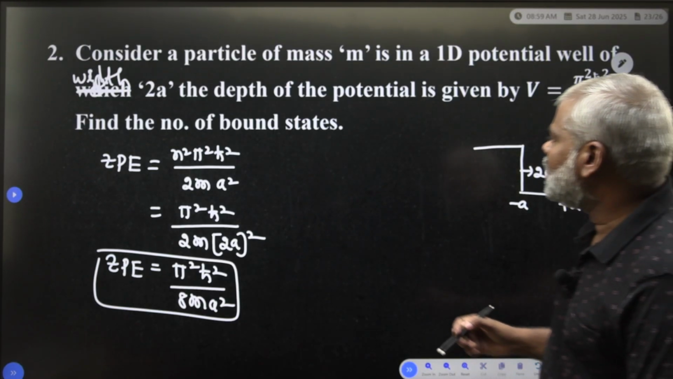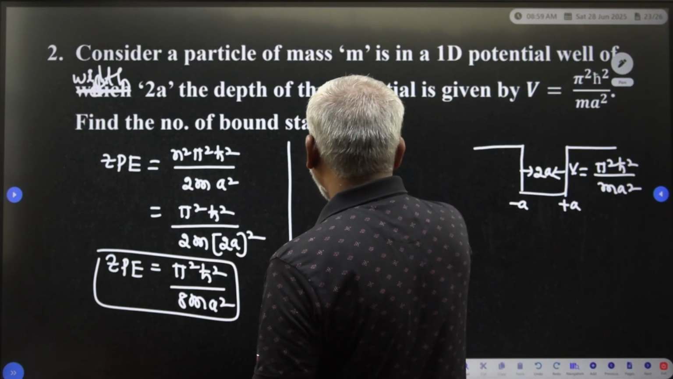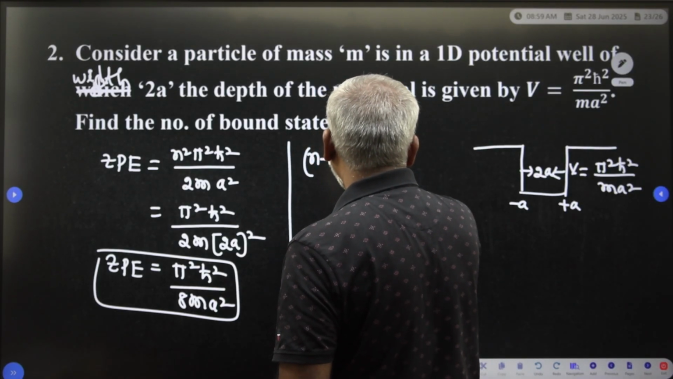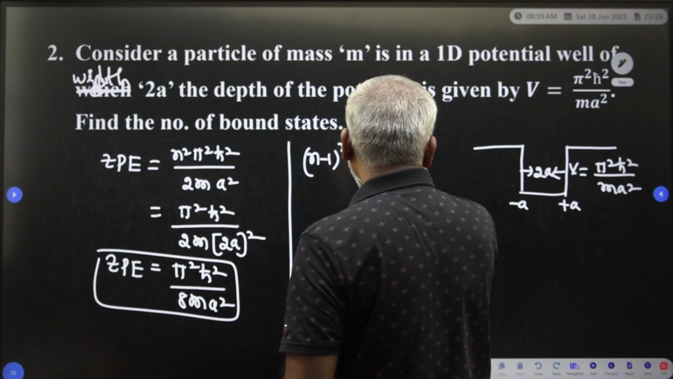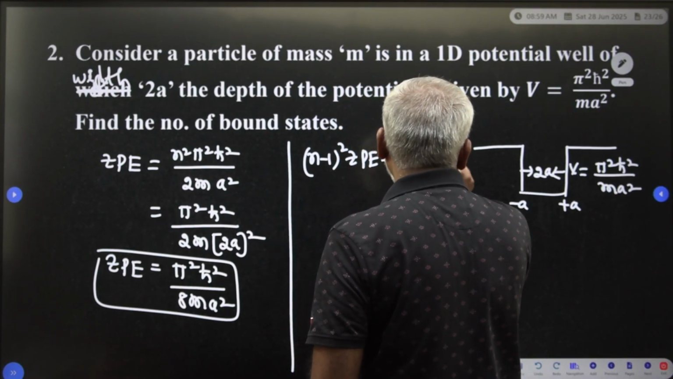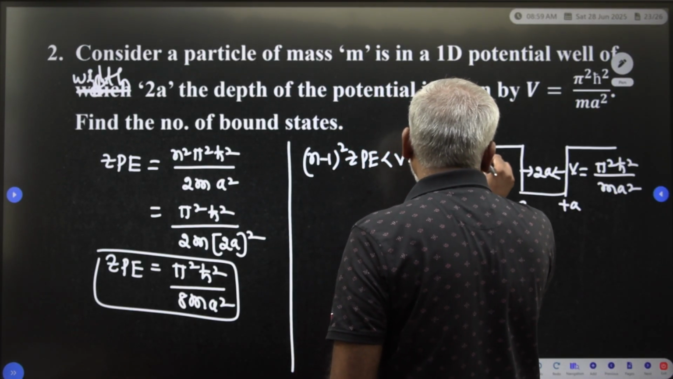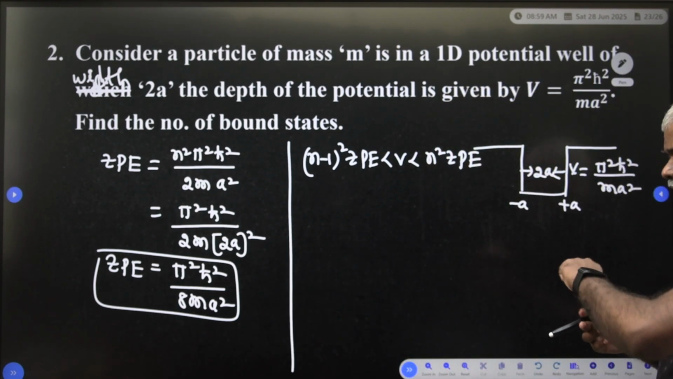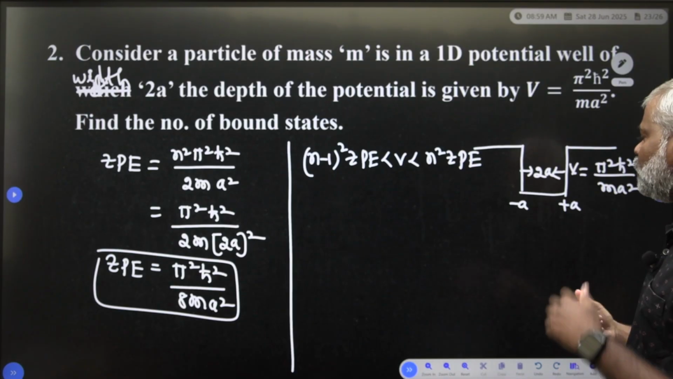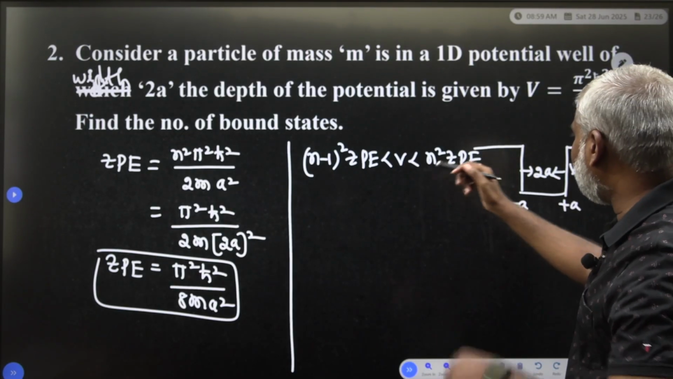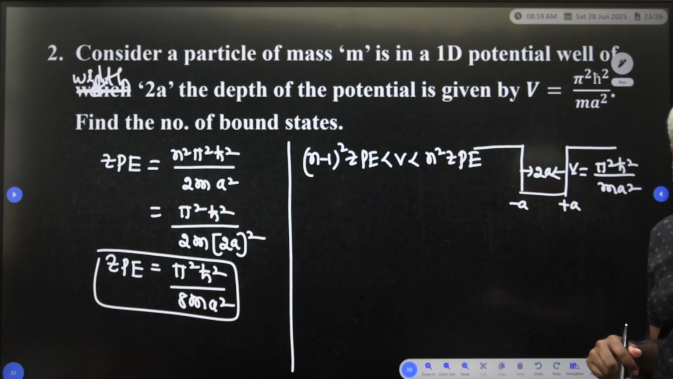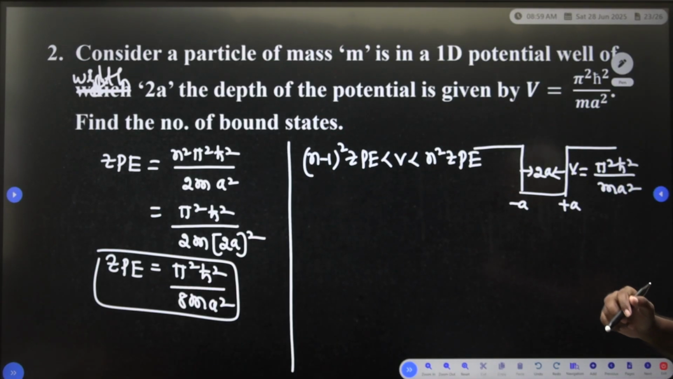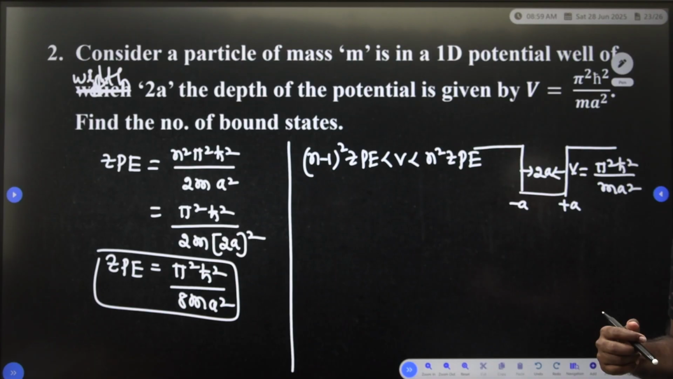But for finding the bound states, what is the general formula? (n minus 1)² into ZPE is less than V is less than n² into ZPE. This is the general formula we are writing: (n minus 1)² into ZPE is less than V is less than n² into ZPE. So you have to substitute here.